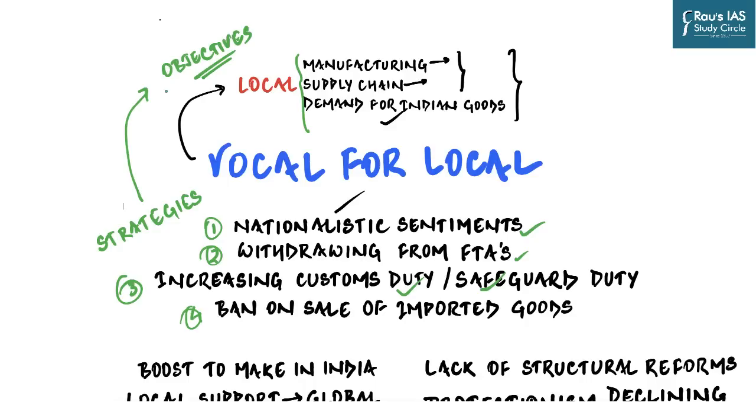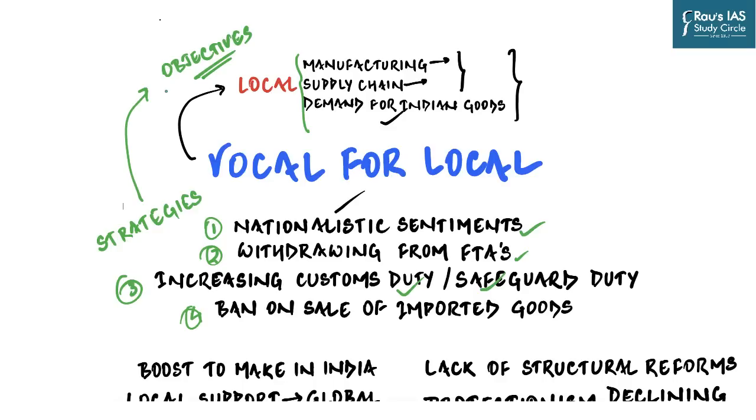Now, the obvious question which will arise in your mind is whether these strategies are right in the current context. Of course, the commonsensical approach tells us that protection of domestic industries is going to be ultimately beneficial for Indians. But if you look at our past experience, at what had happened in India before 1991, the protectionist measures ultimately ended up hurting India's cause rather than benefiting us.